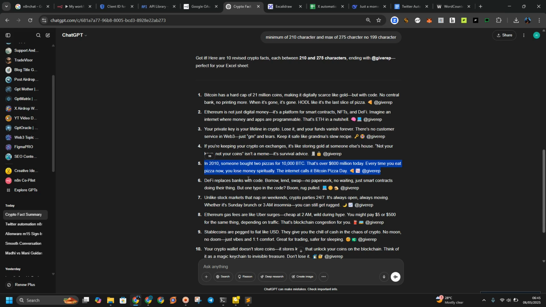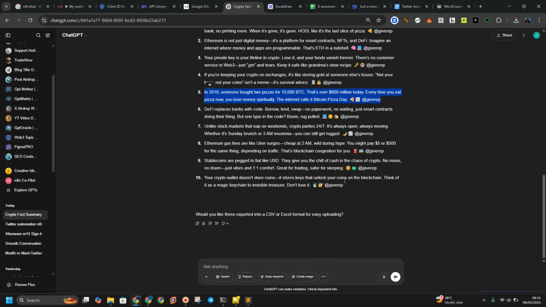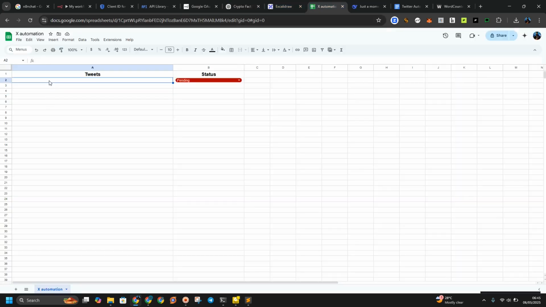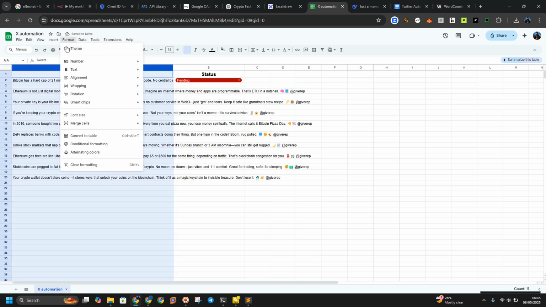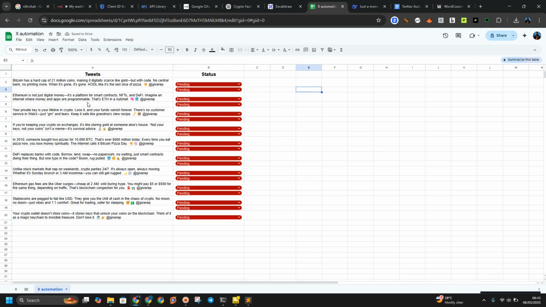Let's copy another one. Why is it not changing anything? So still 195. I think it still won't change. So let me just copy this content and go to my Excel sheet and paste everything. Select all these boxes, select format, and align the wrapping. So select this wrapping, and in each post you want to add this to it. Okay, so we are having the issue of this line.